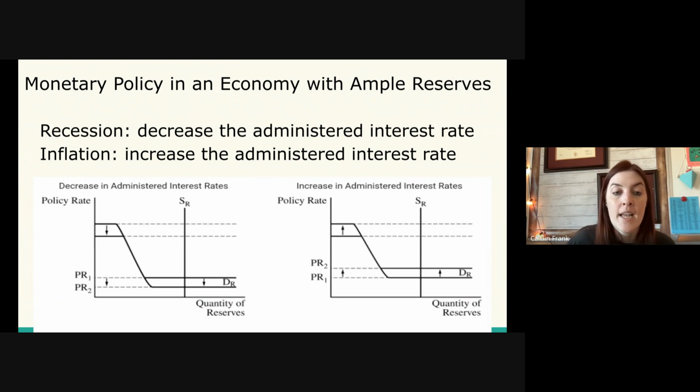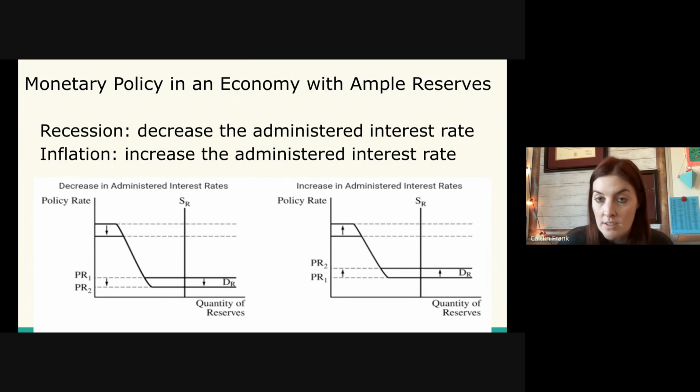And again, since we're in ample reserves, the supply of reserves line needs to be in the bottom horizontal portion, not in the upward sloping portion, because again, that's limited reserves. And what we care about for monetary policy in ample reserves is what we're doing to that administered rate, which again is the interest rate banks get for keeping money in reserves instead of loaning it out, which is now the primary tool of ample reserves. And as I said earlier, in a recession, the Federal Reserve will lower the administered rate, so banks have less incentive to keep money in their vault and they can loan more out.